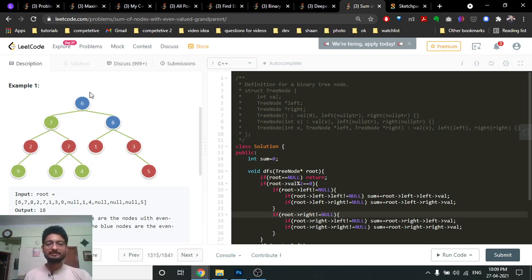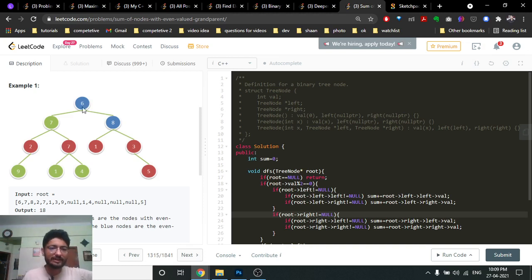So the simplest way to solve this problem is to look at the current node. If the current node is even, then I have to add the values of its grandchildren. I first have to find the grandchildren of this current node, and you know that the grandchildren are two levels down. Because they are not too many, you can just hard code them. There can be at most 4 grandchildren for any current node because it's a binary tree.